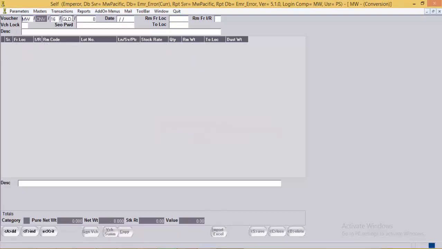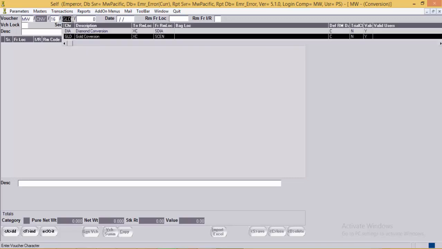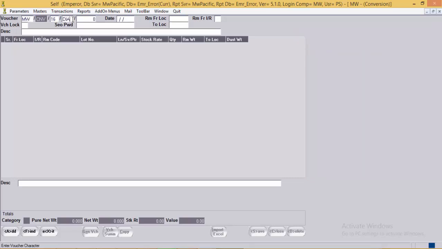Now same way we will take an example of diamond also, diamond conversion entry. Diamond conversion entry is basically used to reevaluate the diamonds lying in the stock locations for a long period of time.